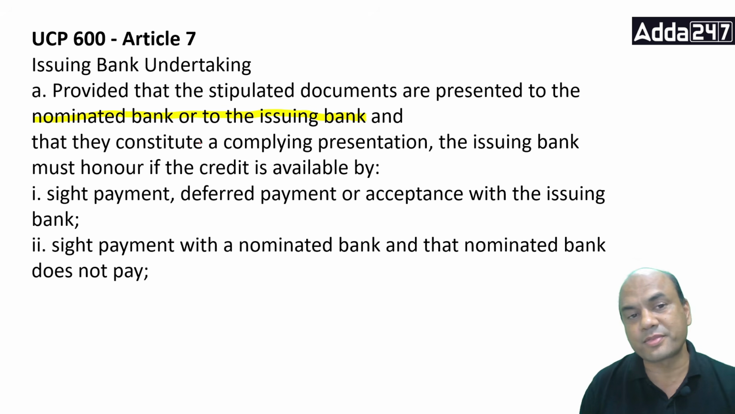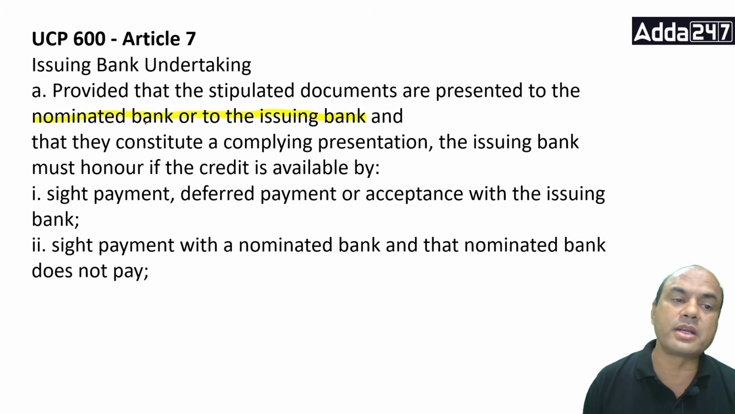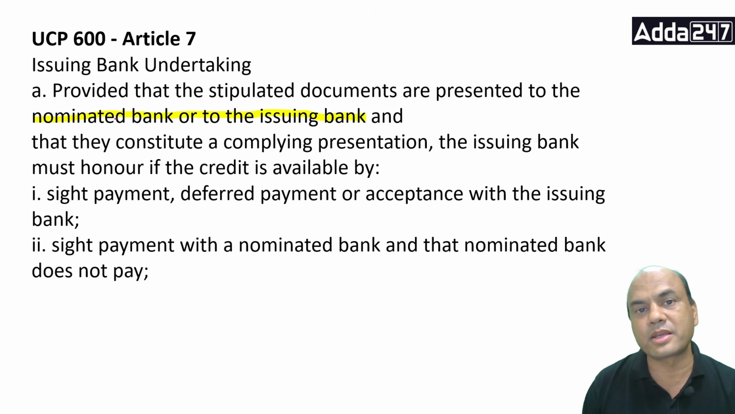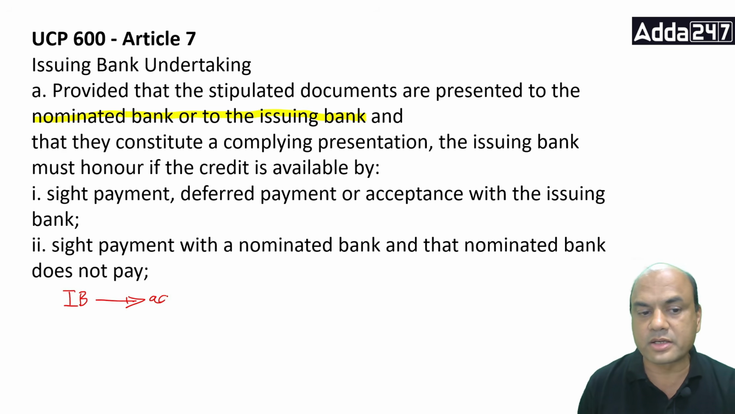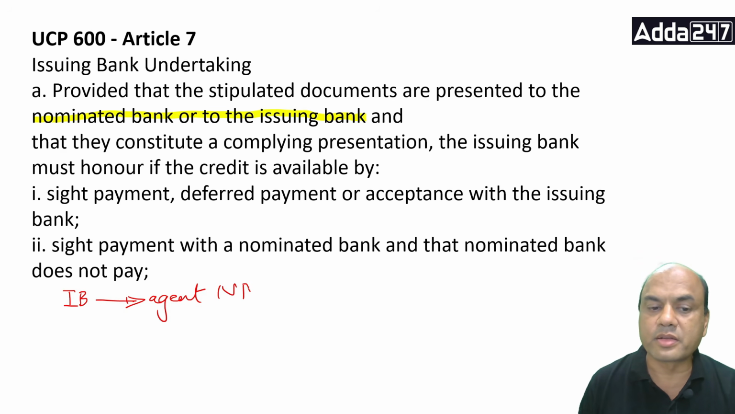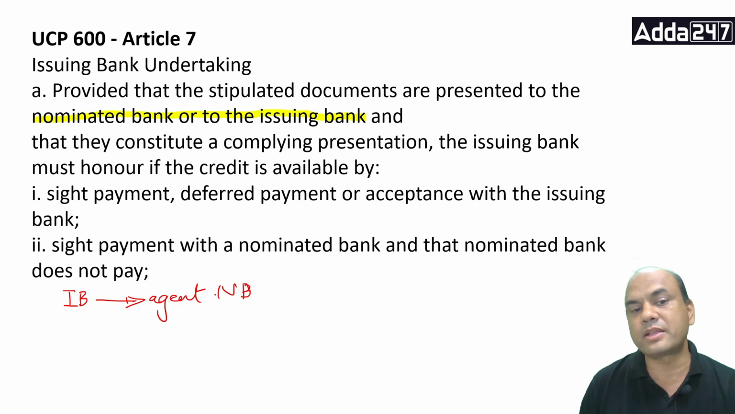How can this happen? It can happen because of what the nominated bank is. Who has appointed the nominated bank? It is appointed by the issuing bank. So basically what is happening? The issuing bank is appointing an agent. The agent is the nominated bank.